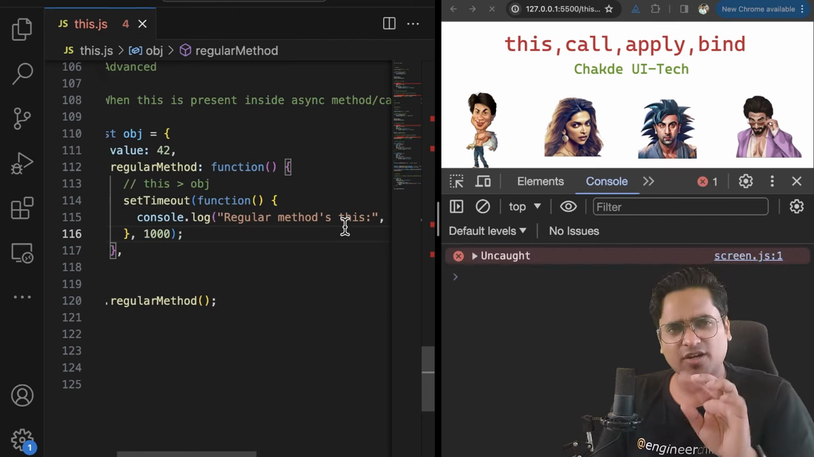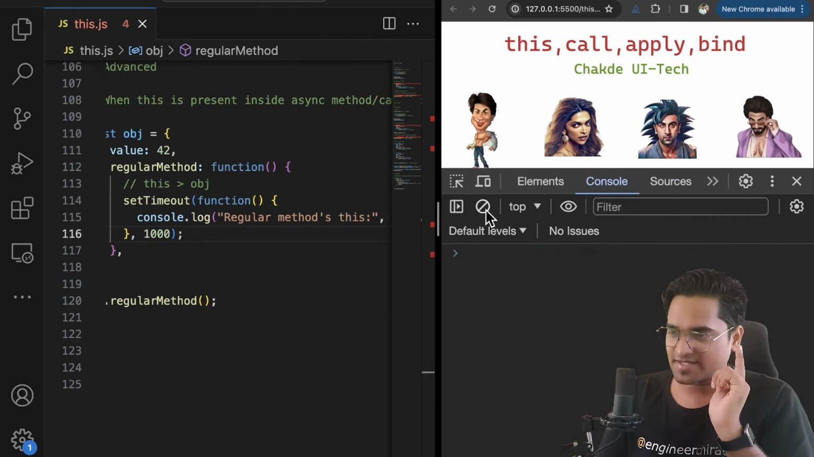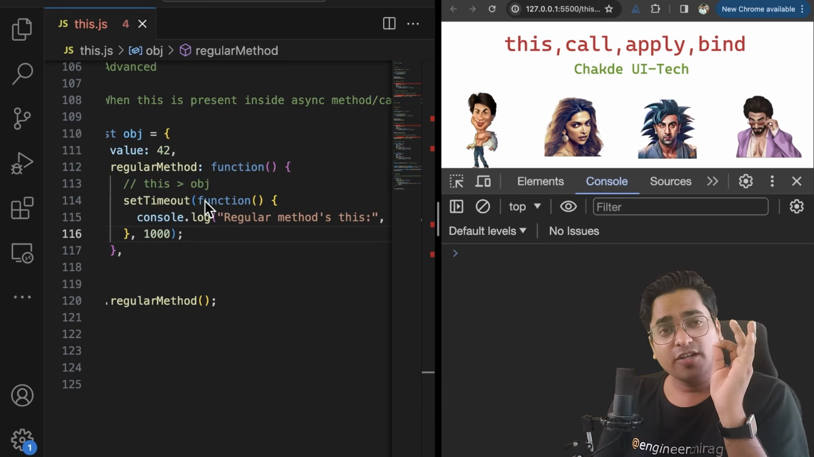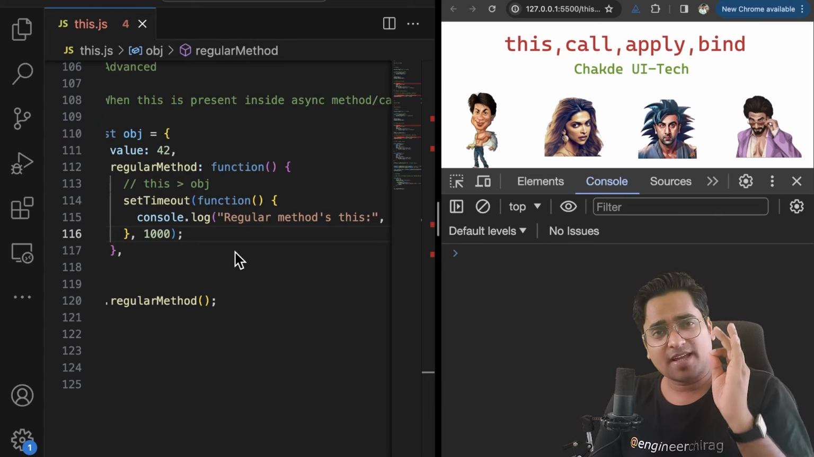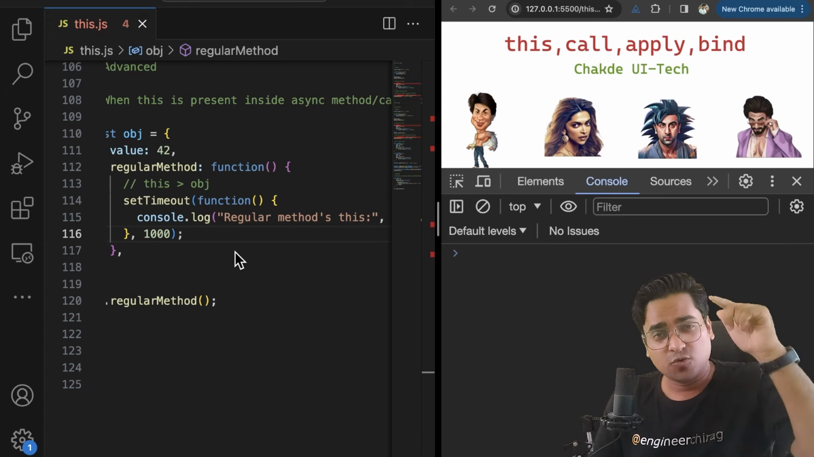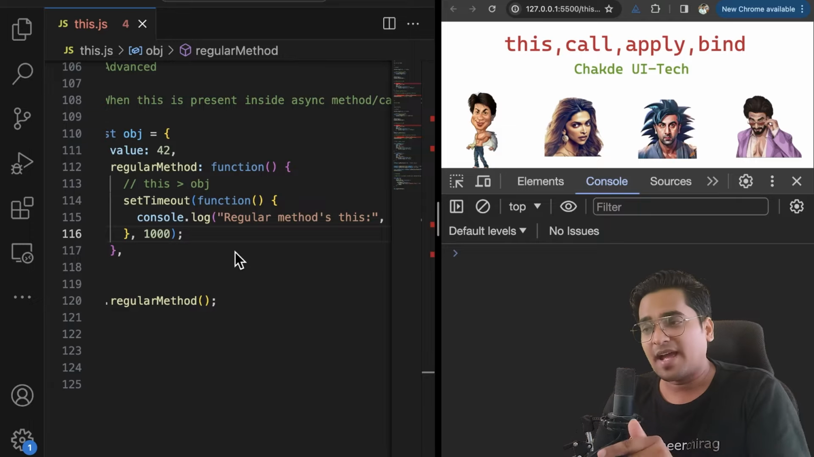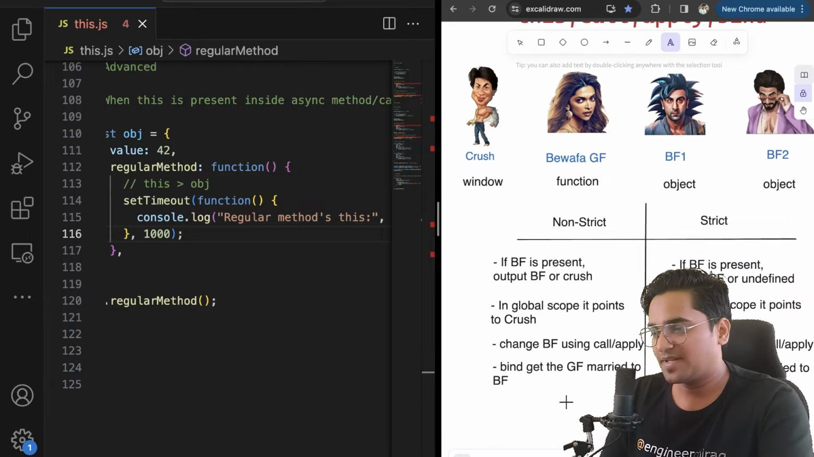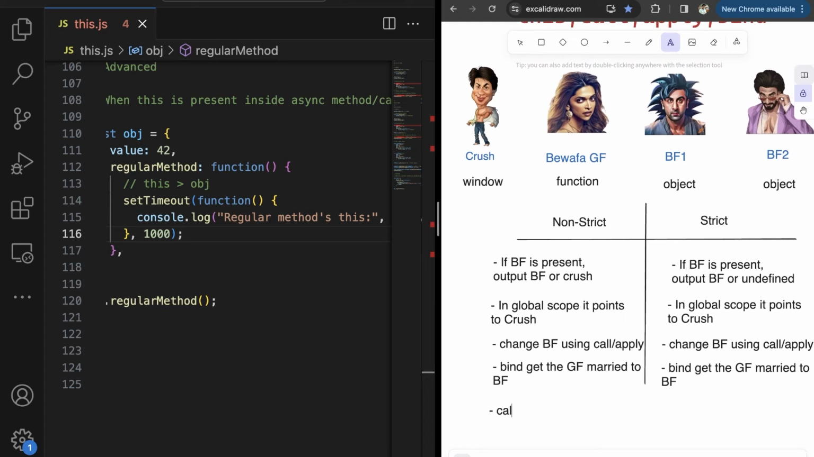Crush or undefined, depending on strict mode or non-strict mode, you can always test this out, guys. What I meant by that is, remember, all your callbacks get executed with respect to a global scope. With respect to global scope, all your callbacks are getting executed. So I can simply mention over here, async callbacks get executed with respect to the global object. So that is one thing you have to remember always.